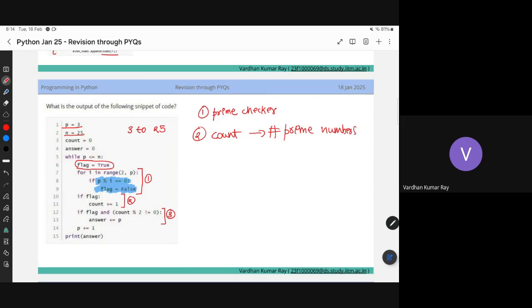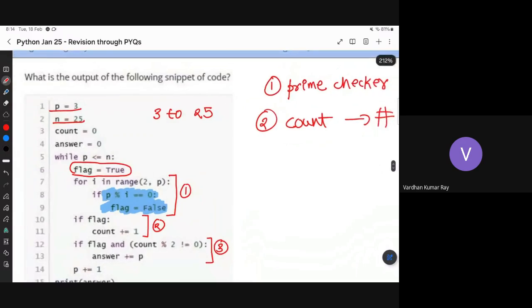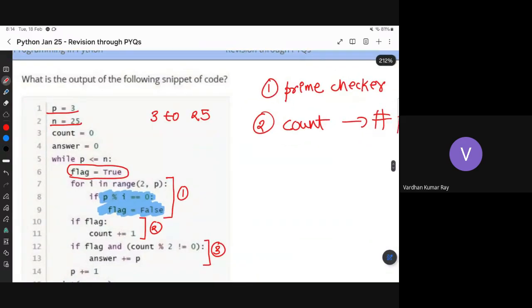Correct? Sir, can you explain the first block once again? That means P is divisible by I. Here, I is the index, right, in the range? Sir, I is the number between 2 and P. Okay.